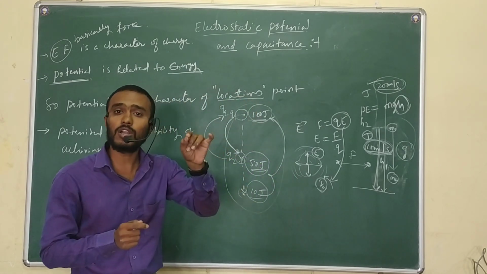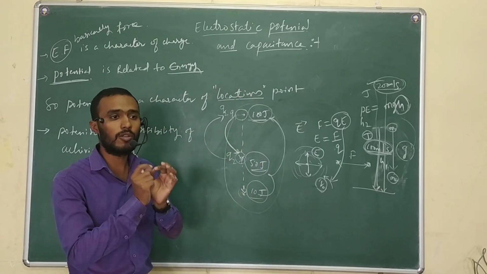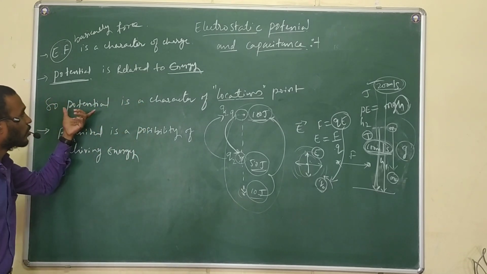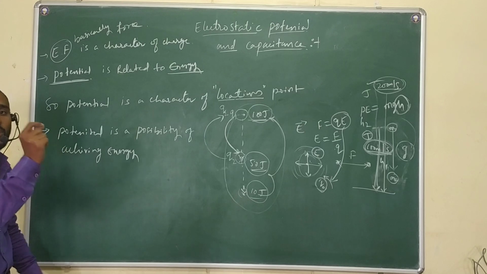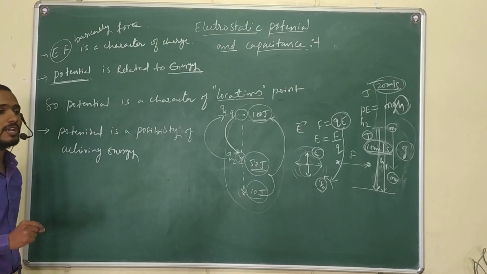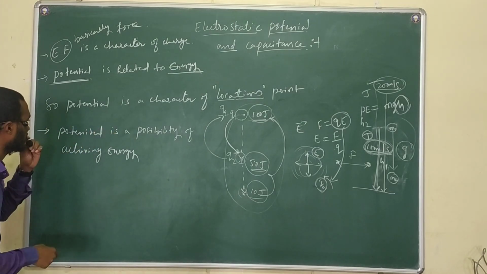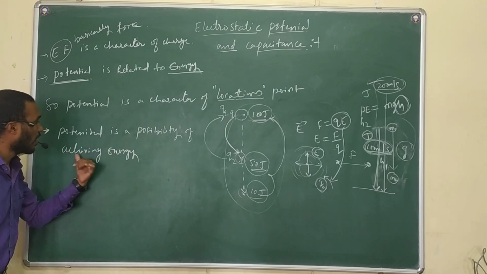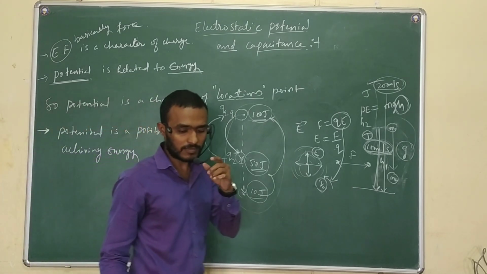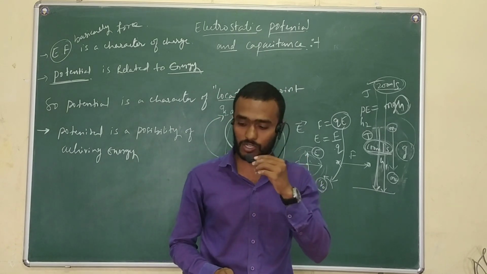So it depends on what? Location. It depends on location. So potential is a character of location point, where the charged particle is. Depending on that, the energy is decided. Right? So potential is a possibility of achieving the energy. See, this is the concept of potential.